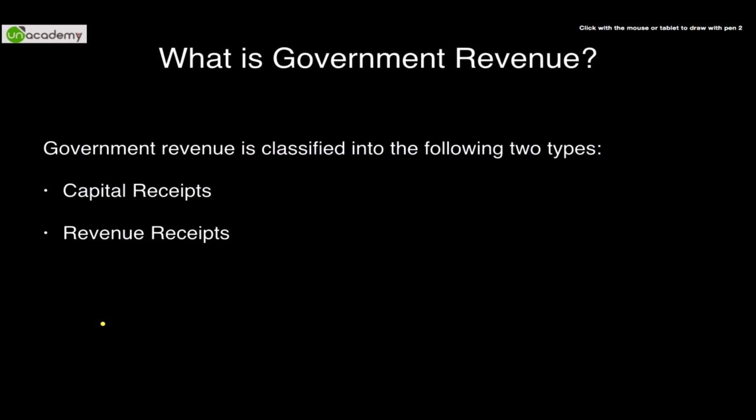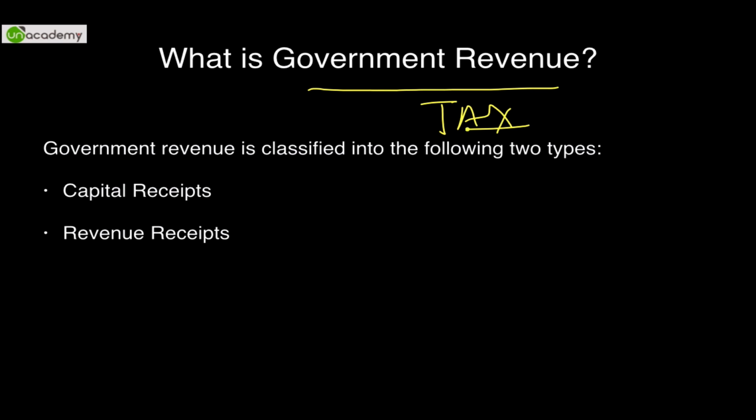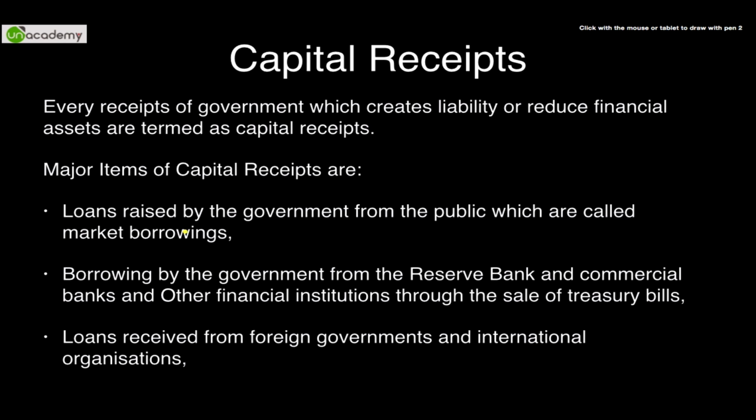Opposite of expenditure is government revenue. So what is the major source of revenue of the government? As you all know, they are taxes. Government revenue is classified into the following two types: capital receipts and revenue receipts. What are capital receipts? Again, the word capital, as we had discussed earlier, means something that is long term.